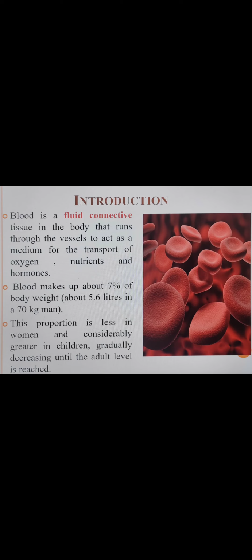Blood makes up about 7 to 8% of the body weight, that is about 5.6 liters in a 70 kg male. This proportion is less in women and considerably greater in children. If we compare men and women, in men it will be more as compared to women, and in children it will be more, gradually decreasing until the adult level is reached. That means as the age increases, the proportion of blood decreases.